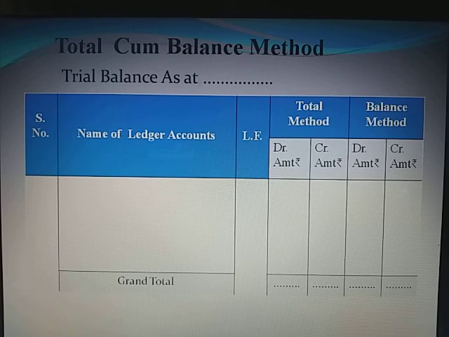In total method or balance method, the total of the two columns of total method shall be equal and the total of two columns of balance method shall be equal. But the totals of total method and the balance method will be entirely different from each other.